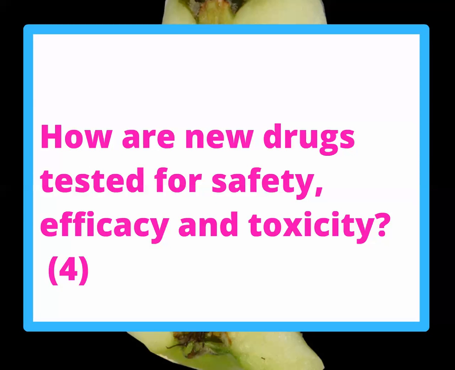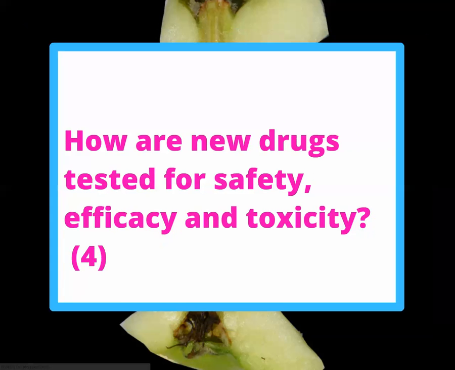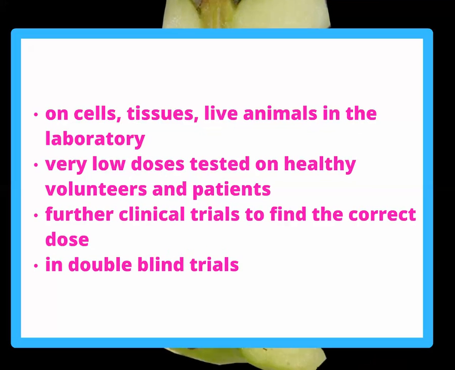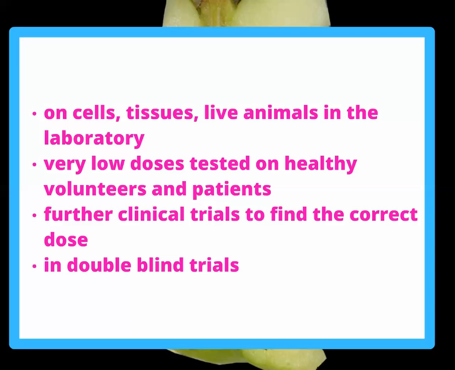How are new drugs tested for safety, efficacy and toxicity? Mark scheme: they're tested on cells, tissues or live animals in the laboratory. Very low doses are then tested on healthy volunteers and patients. There will be further clinical trials to find the correct dose, and they may be tested in double-blind trials where neither the patient nor the doctor knows who has the placebo and who has the drug.